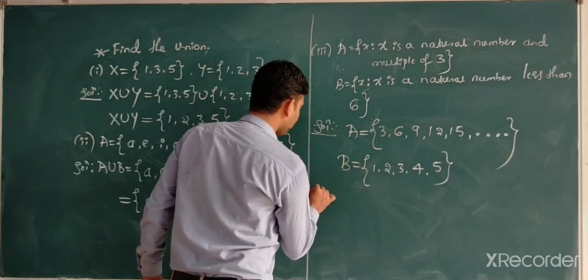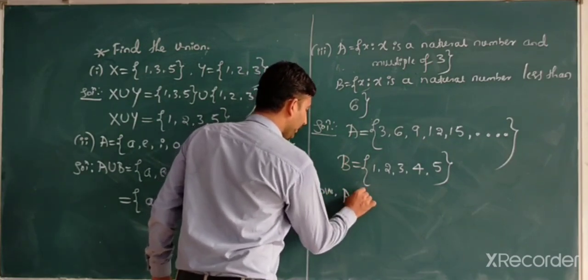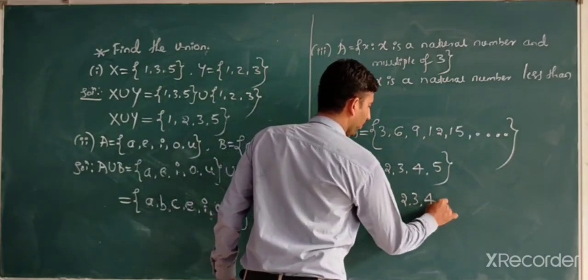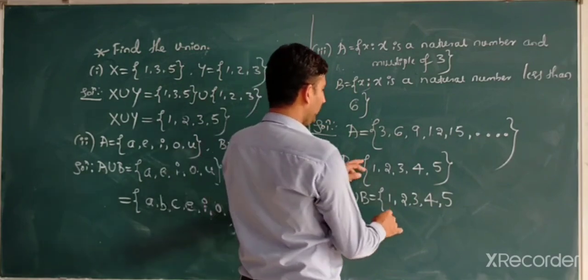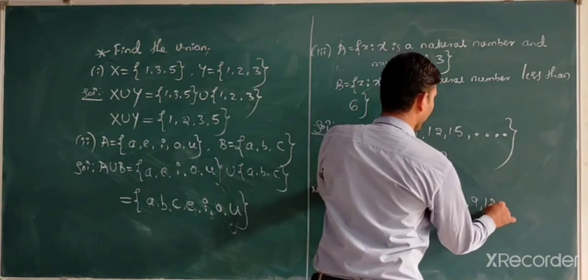After that, A union B is equal to 1, 2, 3, 4, 5, and then 6, 9, 12, 15.